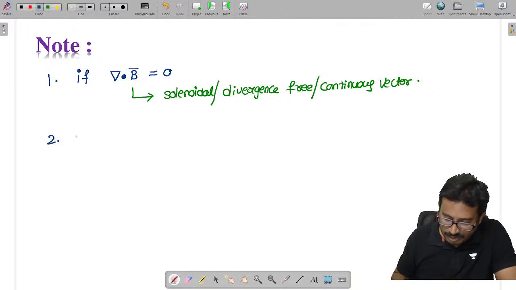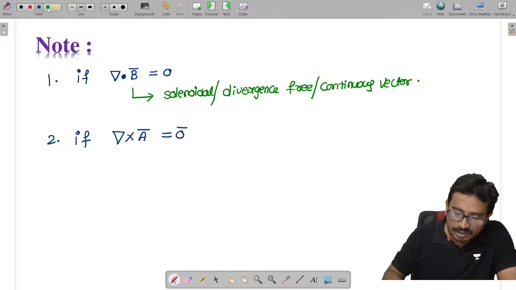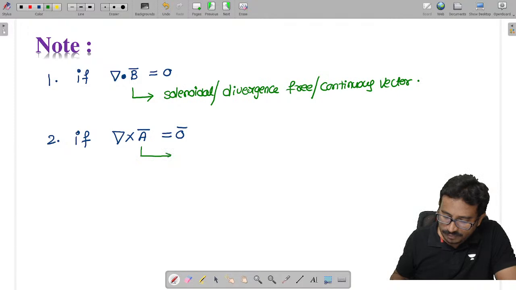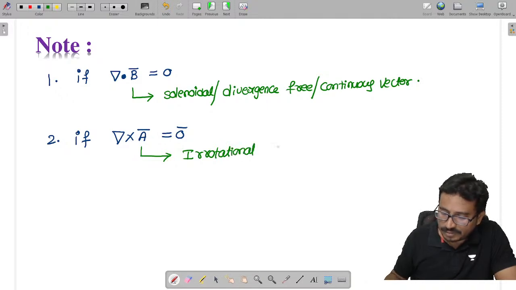Next, if the curl of a vector is 0, then that vector is called an irrotational vector, or a conservative vector.